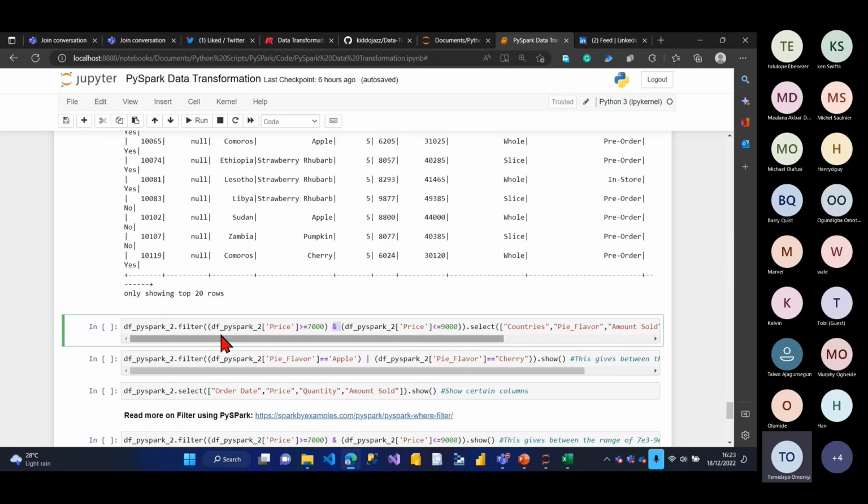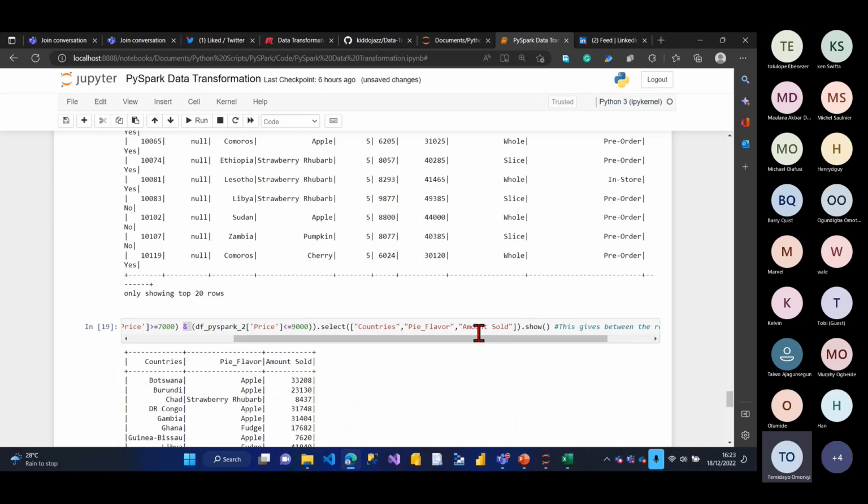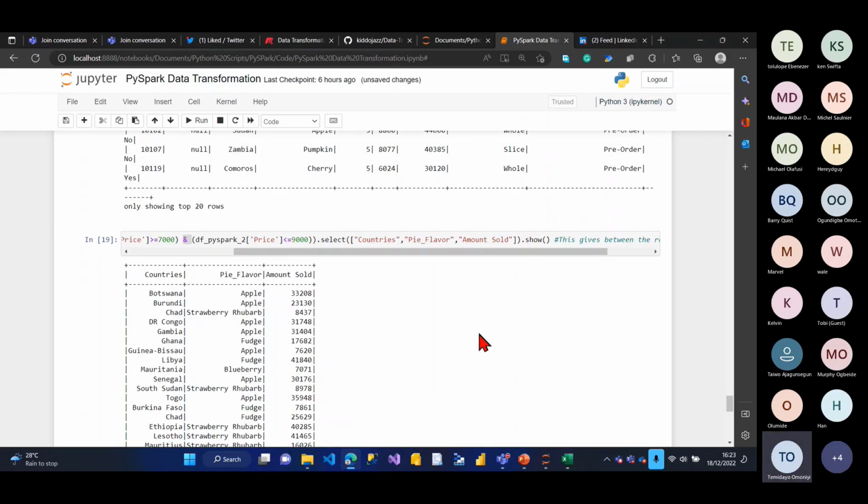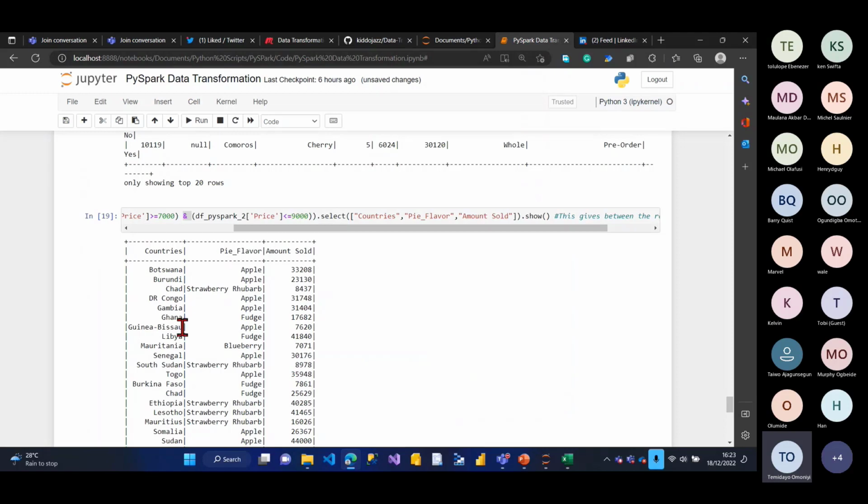So I've actually done the code over here. That's df.filter. I've written the whole code here, right? And the variable that's between these two. And I said, okay, I want to see just 3 columns, right? That's the select. I said, okay, I want to see the country column, the pie flavor, and also the amount sold, the show, right? So if I run this, it should give only 3 columns, which is country, pie flavor, and also amount sold. Are you getting it? So that's how you do that.